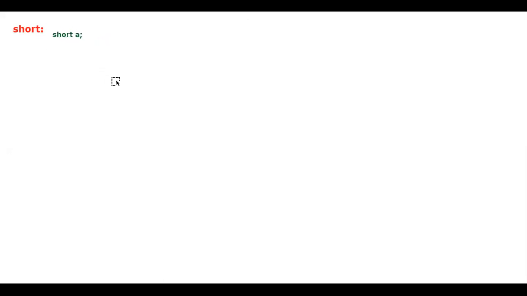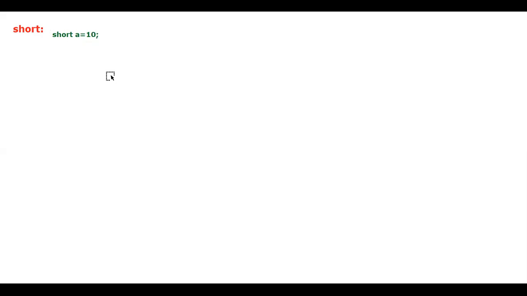Observe carefully. I would like to consider short a. This is called declaration. I want to do the initialization. The declaration as well as the initialization can be done in the same line also. I would like to tell it as 10 here itself. So can I give it as 10? No issues.